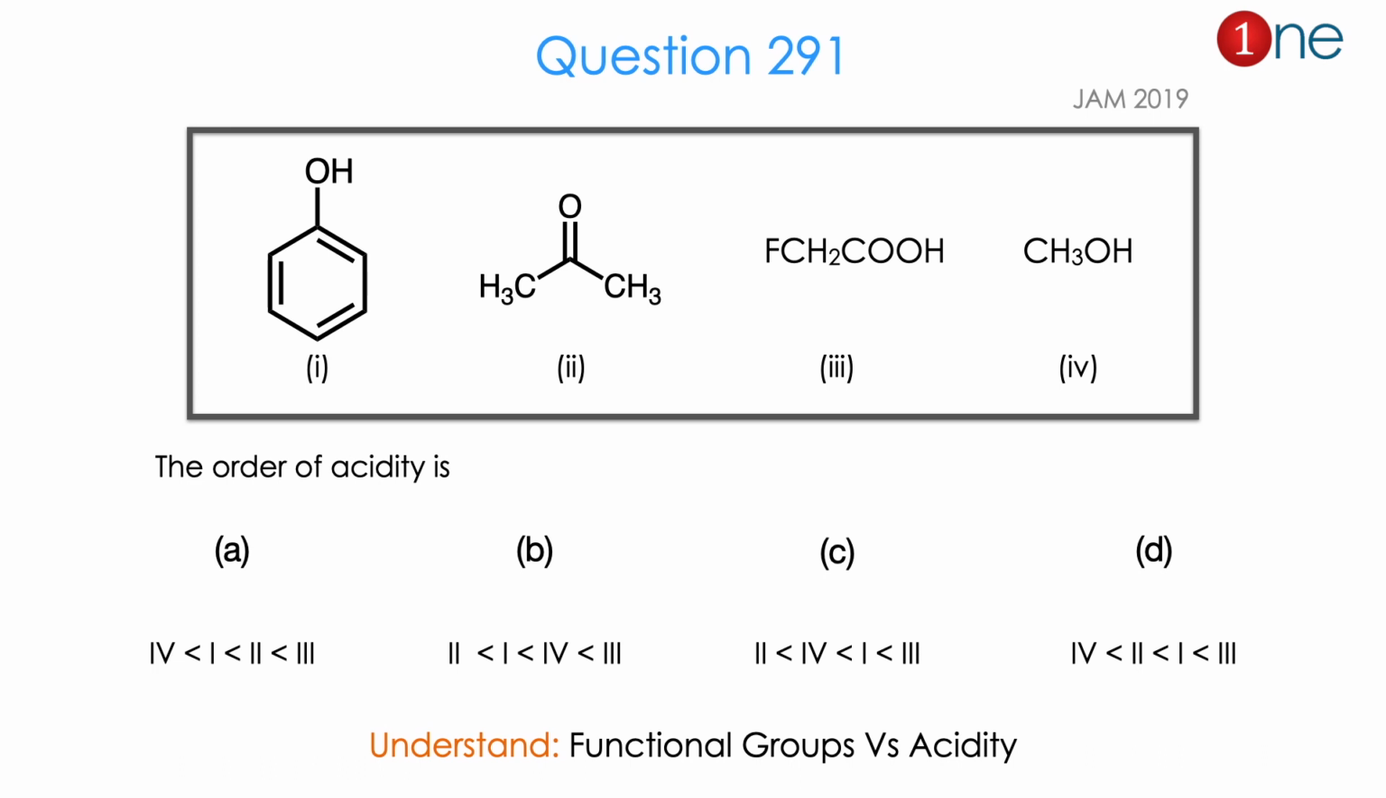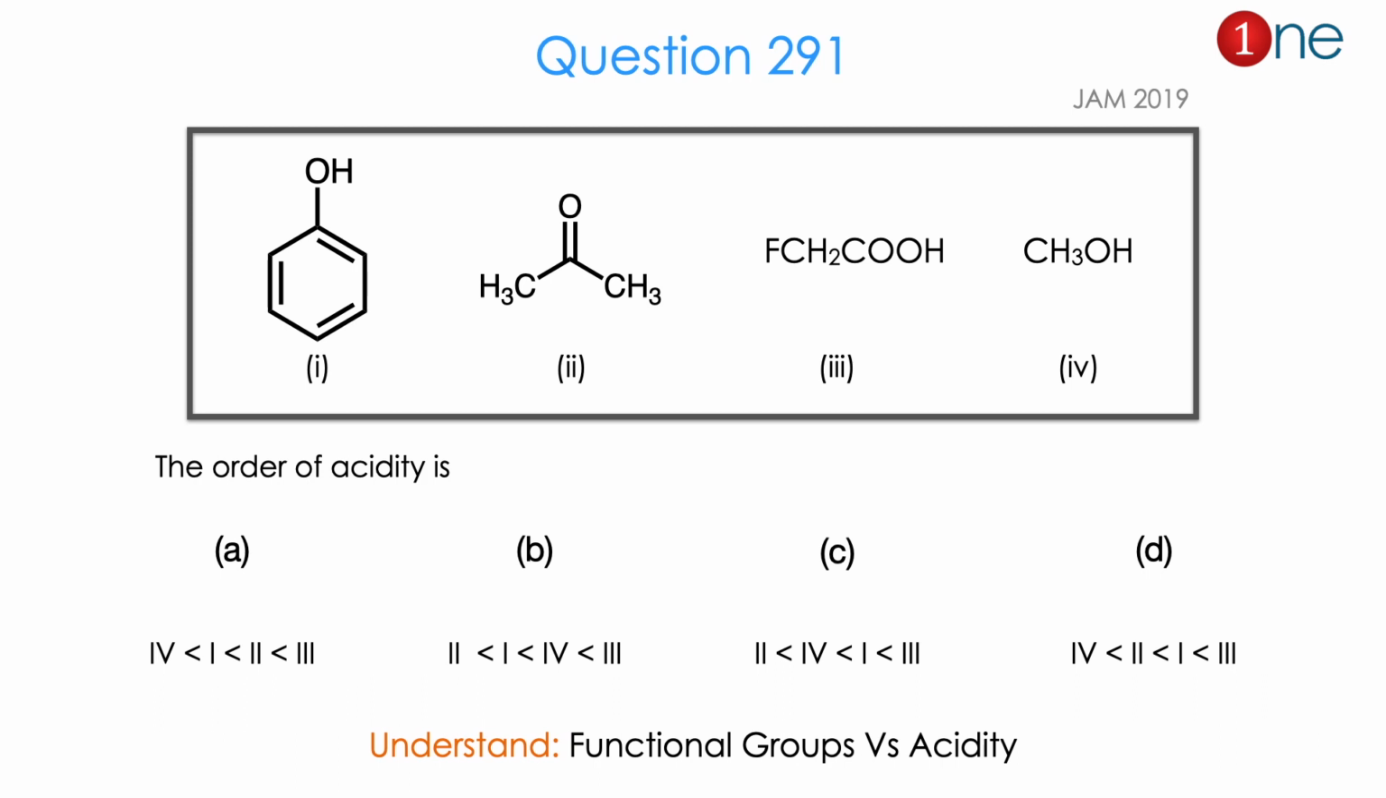Let us see the first question. They are given 4 different compounds. First one is phenol, second one is acetone, third one is fluoroacetic acid, fourth one is methanol. Here they are asking the order of acidity. So you have to find which compound loses the H plus easily. So you have to find which one is higher and which one is lower.